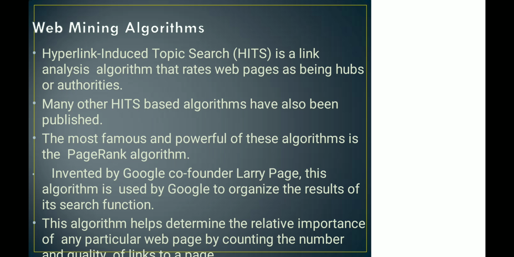There can be two important questions in this chapter. The first one is: explain the web mining process. In that case you have to discuss three points: web content mining, web structure mining and web usage mining. The next is: write a short note on web mining algorithms. Here you have to write about HITS and the PageRank algorithm. HITS is used by Google, and PageRank is again a Google algorithm which is kept secret.